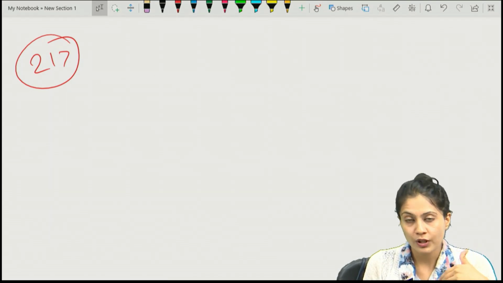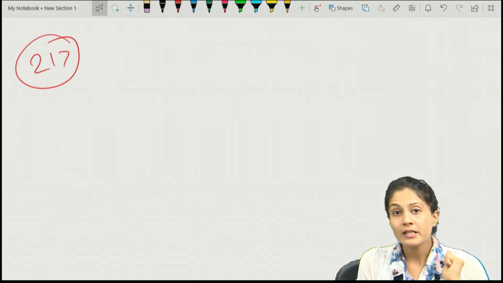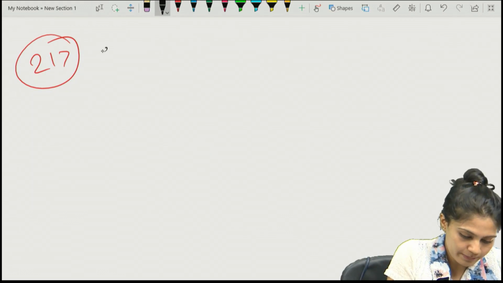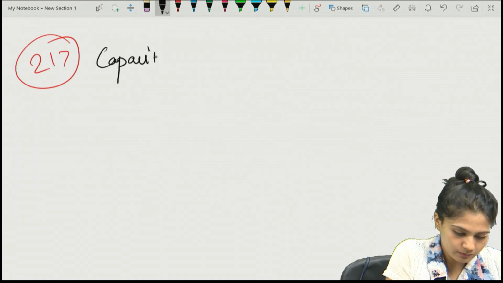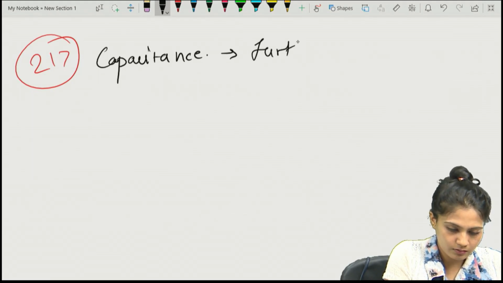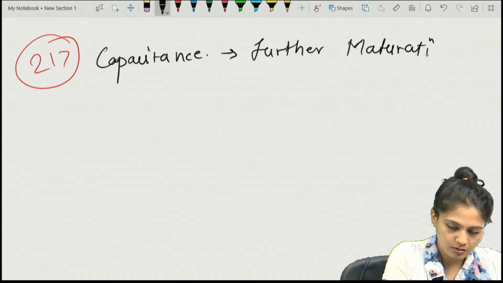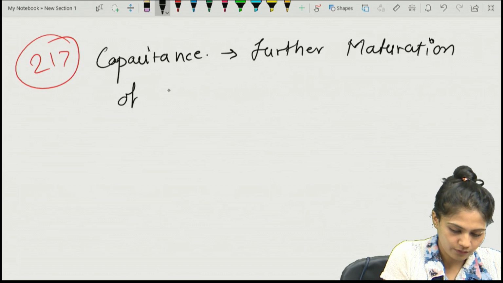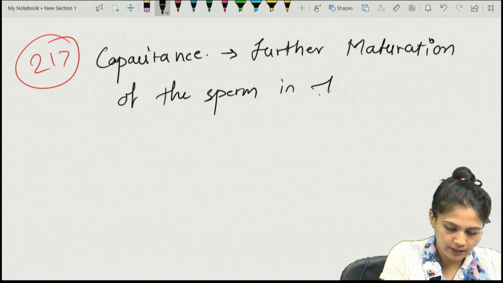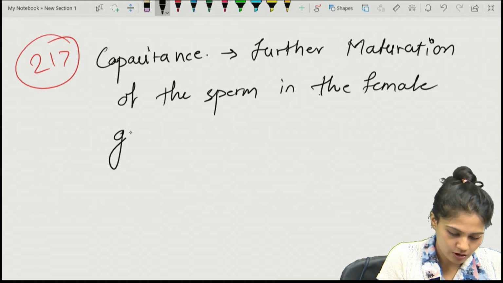So capacitance is nothing but the further maturation of the sperm in the female genital tract.